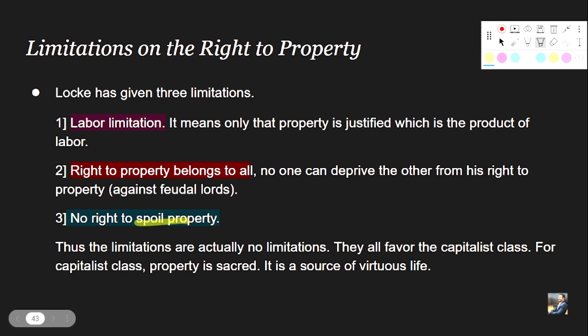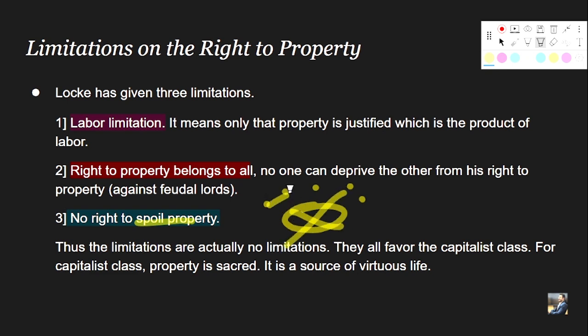And hence Locke is trying to clearly express the idea that there is no right to spoil property. Why will people resort to spoiling property, right? Let's say there is a competition to acquire a particular piece of land. Land is a limited resource, right? In this competition, a situation might arise that leads to damage or destruction of this property.